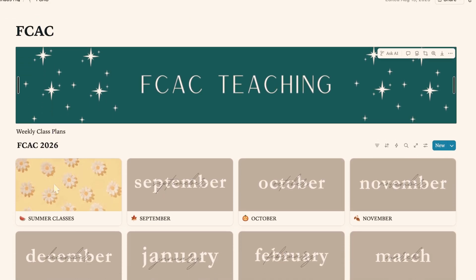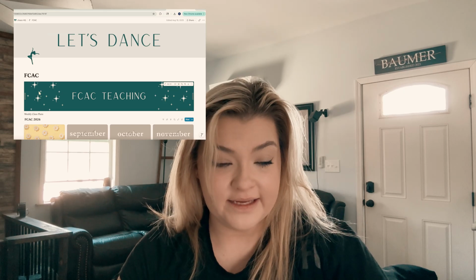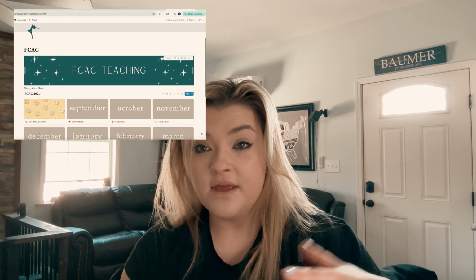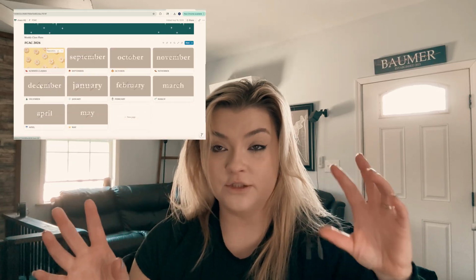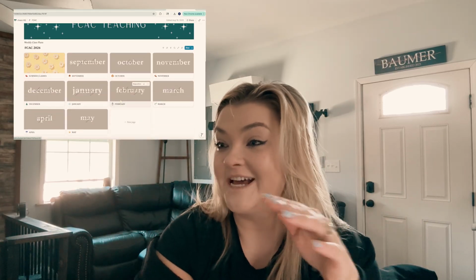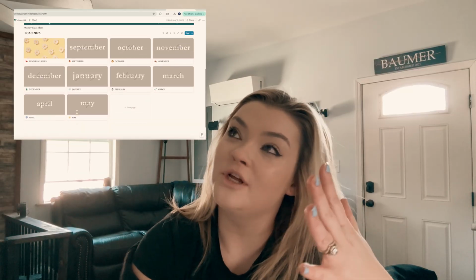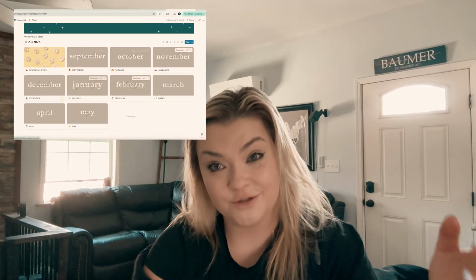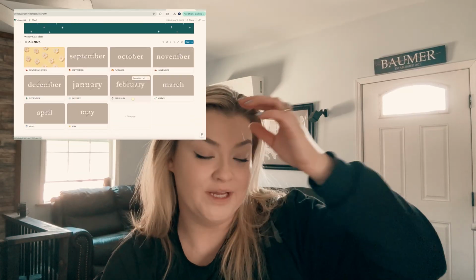It's all these little boxes. This is what they call a gallery. I like it like this because I like to separate it by month. It keeps me tracked to where I can go back and look, like if there's an exercise I liked, I can be like, oh, I know we worked on that in October, so I can go back to October and look through and see what we did.